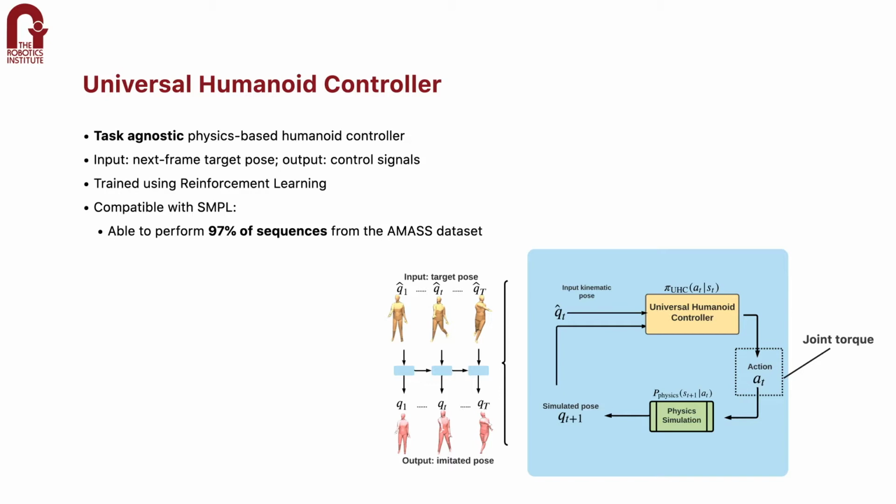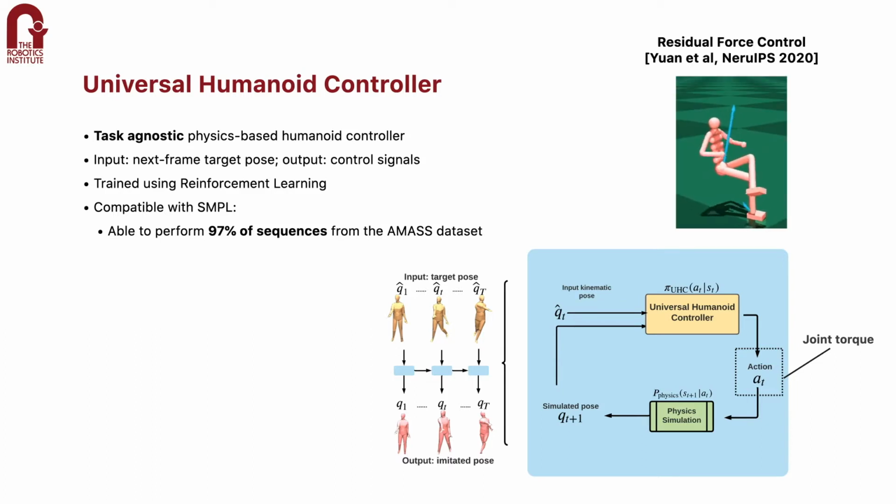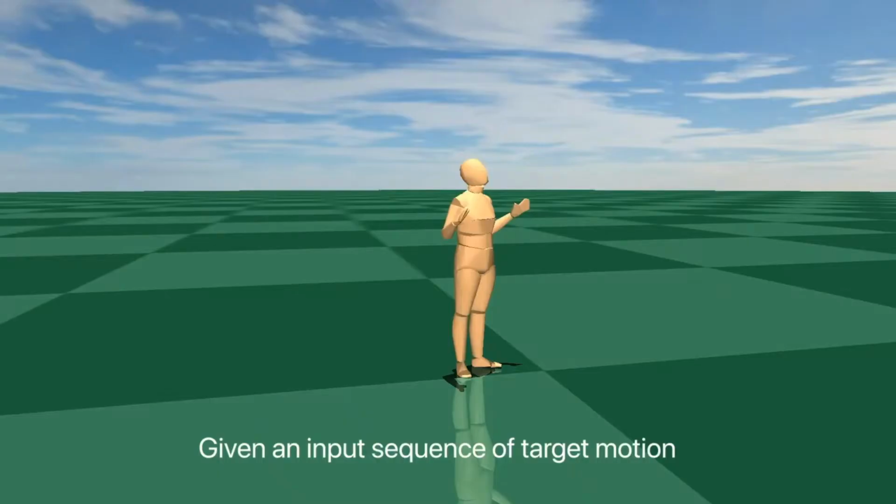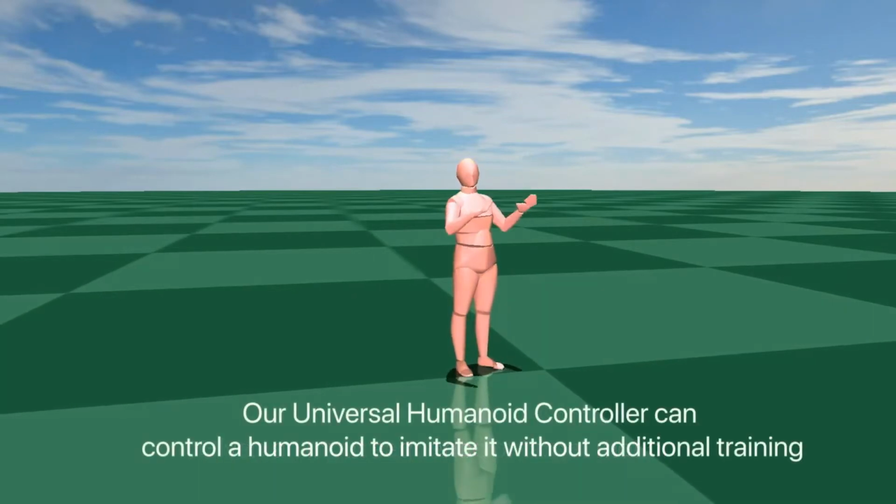The whole amassed 10,000 motion sequences. We also incorporated one of the most recent advances in humanoid control, the residual force control technique, for improved stability. The result is that given a reference human motion, our controller can follow it without additional training.